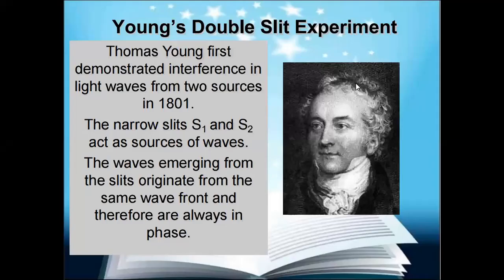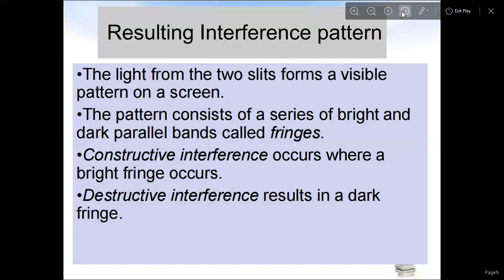So now we'll discuss the Young double slit experiment. Thomas Young first demonstrated interference of light waves from two sources in 1801. The narrow slits S1 and S2 act as sources of waves. The waves emerging from the slits originate from the same wave front and therefore are always in phase. The light from the two slits forms a visible pattern on a screen, consisting of a series of bright and dark parallel bands called fringes. Constructive interference occurs where the bright fringes occur, and destructive interference results in dark fringes.